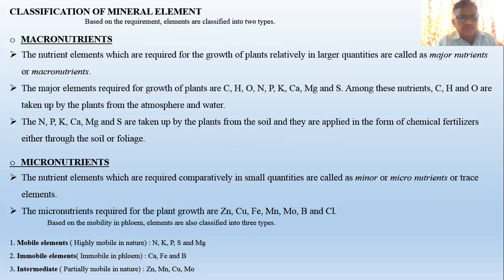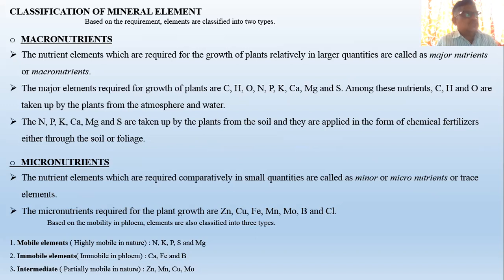Based on the mobility in the phloem, elements are also classified. Okay, mobility means what? Whether this particular mineral or nutrient is present in a particular area or particular part of the plant.